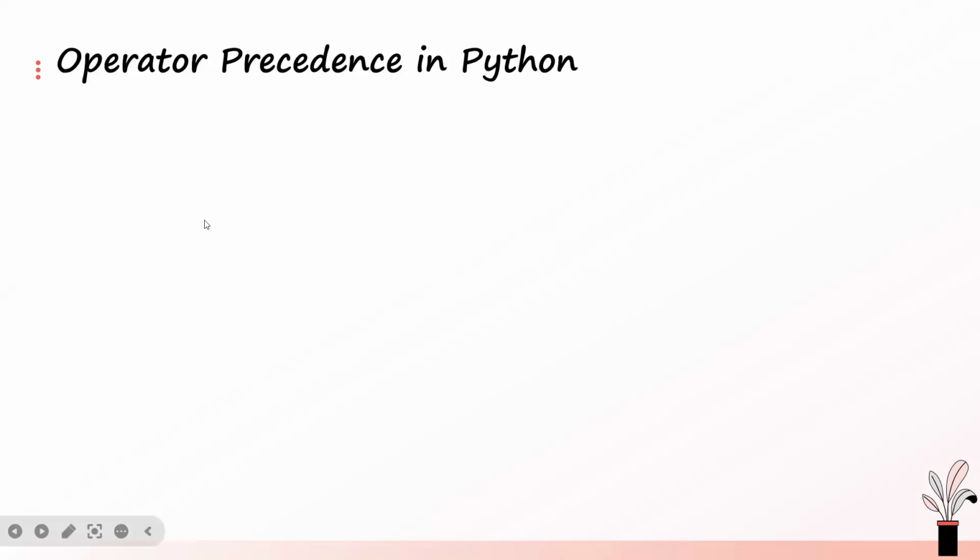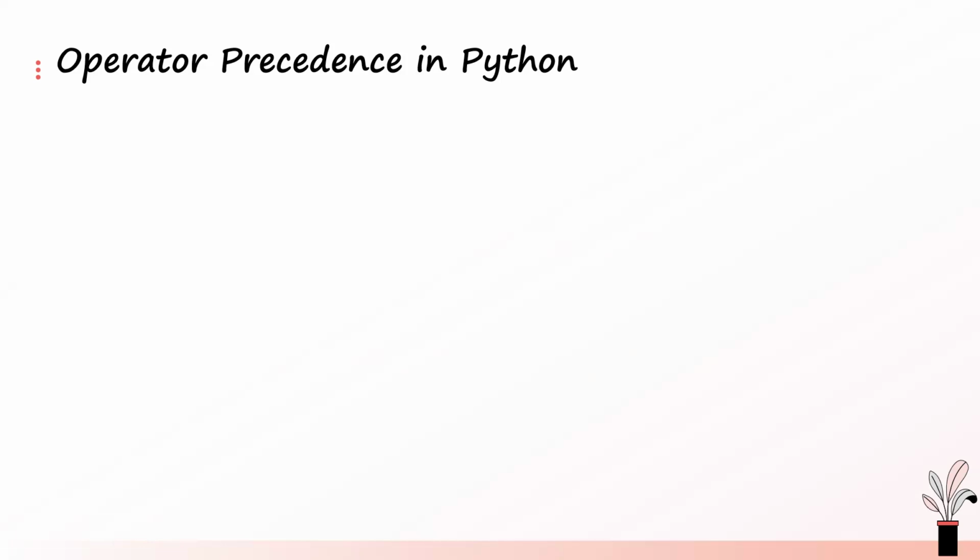So what is operator precedence? Now imagine when you have different kinds of operators in a single operation, sorry, in a single expression. All right. Which one will start first? Which one will end last?